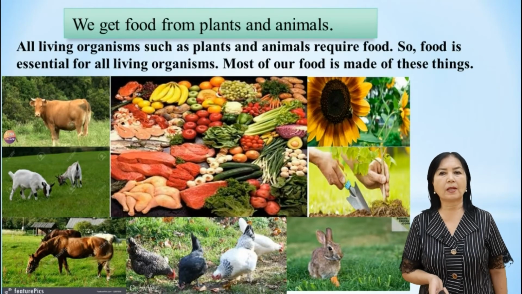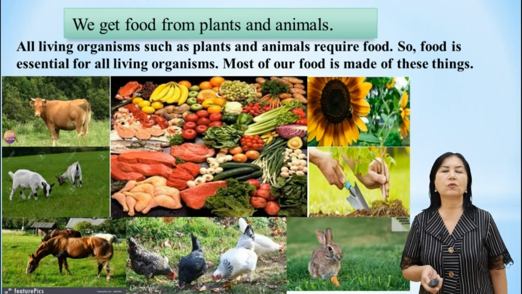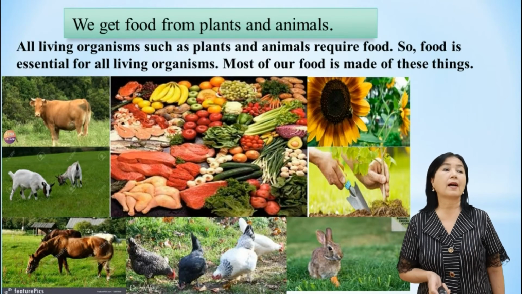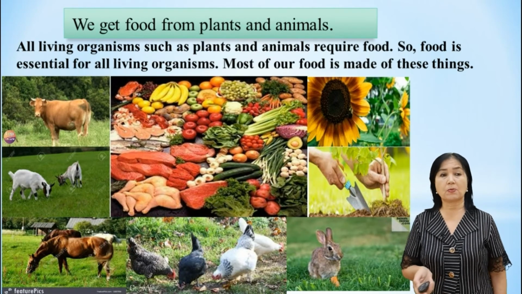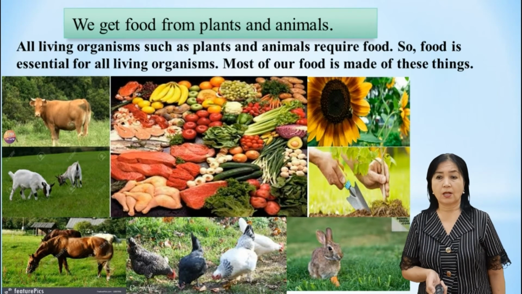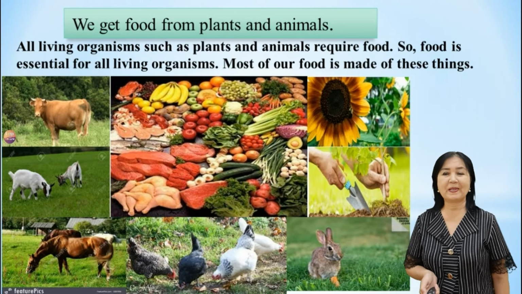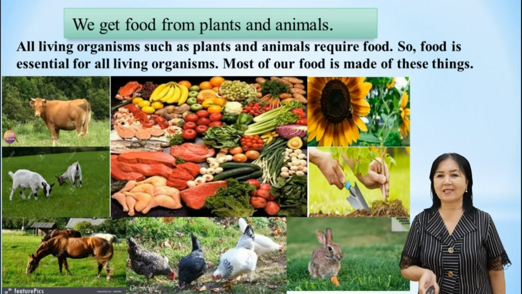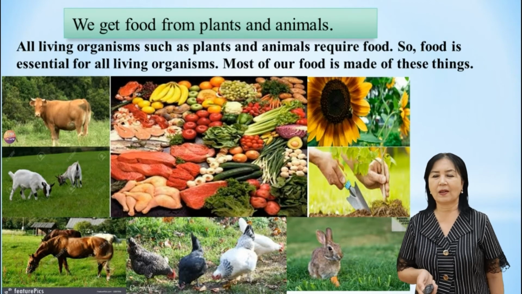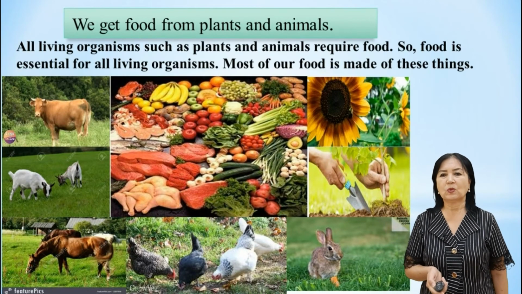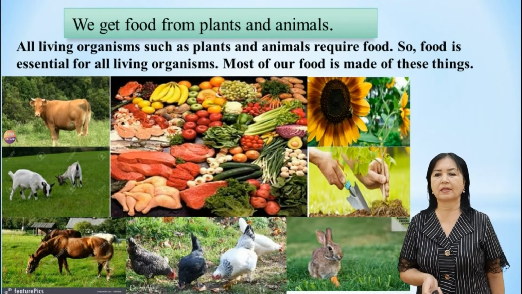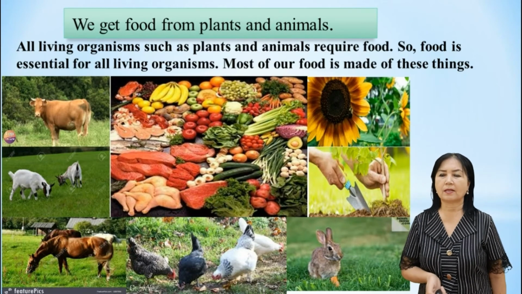Next, our topic is food. We get food from plants and animals. All living organisms, such as plants and animals, require food, guys. You can see here beautiful pictures with domestic animals and foods and vegetables. We get this food from cows, goats, horses, hens, and plants.